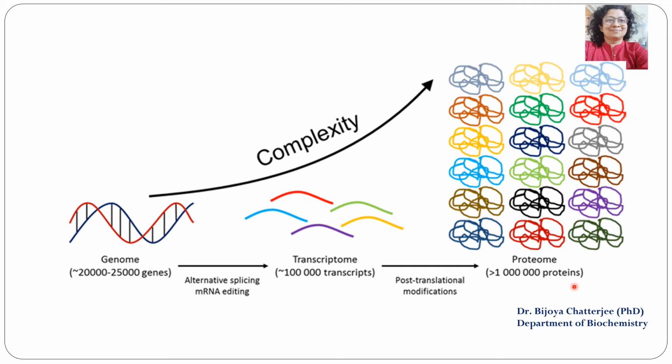There are more than 10 lakh proteins that can be produced by these alternate splicing, mRNA editing, and post translational modifications. And this composes the complete proteome.